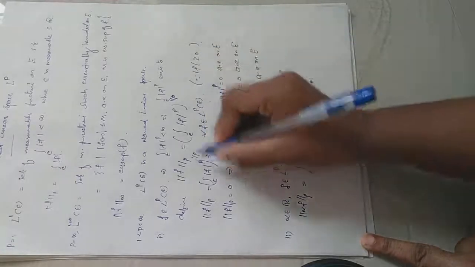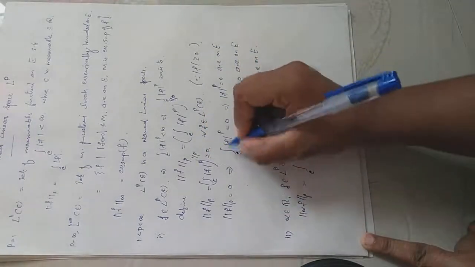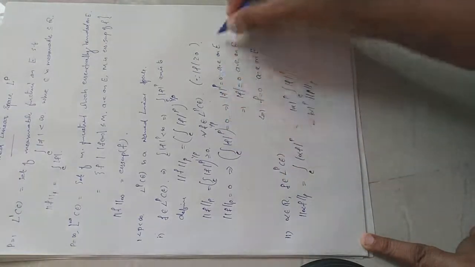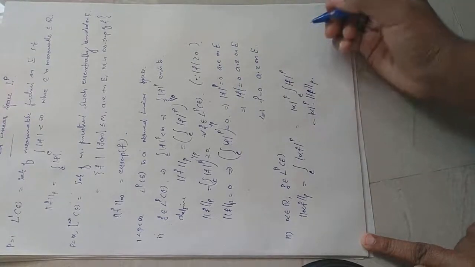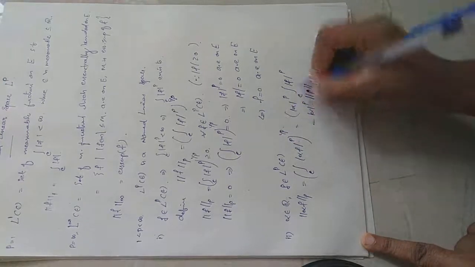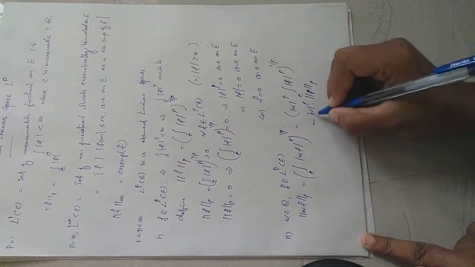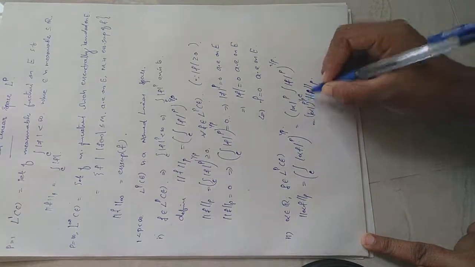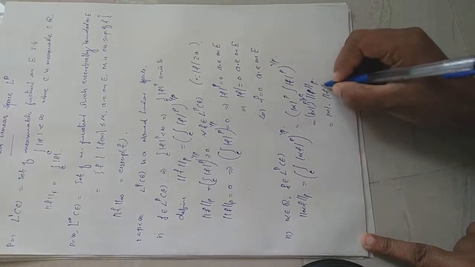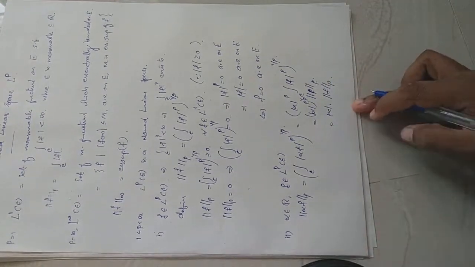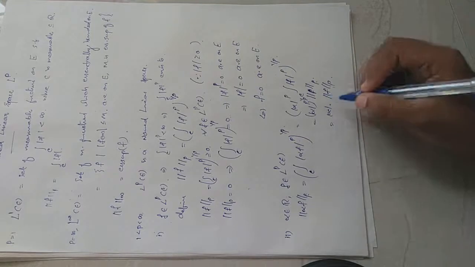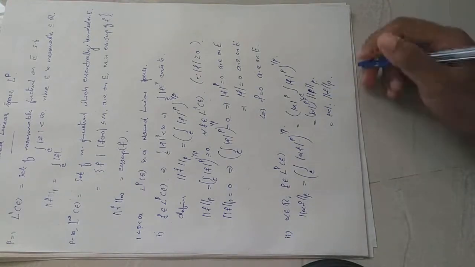Whenever f is positive, its 1 by p power will also be positive. So raised to 1 by p equal to 0 means that the integral equals 0. Then all of these will become similar. So mod alpha raised to p whole raised to 1 by p is mod alpha into p norm of f. So we get p norm of alpha f is equal to mod alpha into p norm of f. So we get the positive homogeneity.